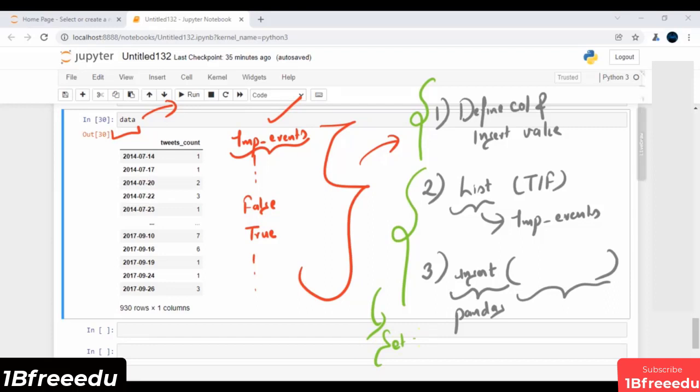Whatever set of problems we have, we would love to solve it at the end of the use case. These set of problems will be your assignment, so just try to solve it. Of course, it will improve your programming skills, and it will improve your logical thinking as well. That's why I will provide you all these problems as a set of problems. Of course, we will also solve it at the end of the use case. So we will follow the very first approach in this session. Just define some column and just insert all the values over there.